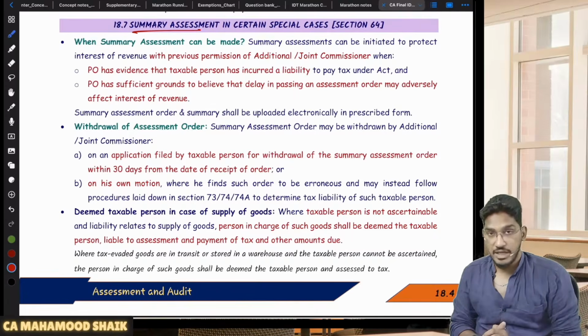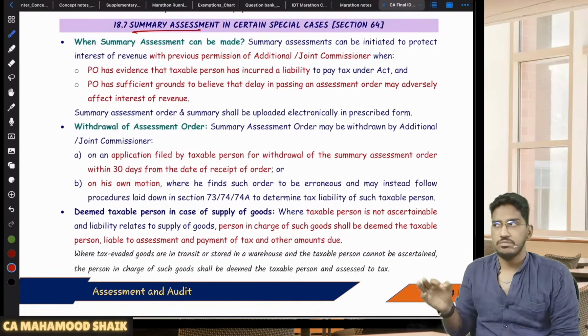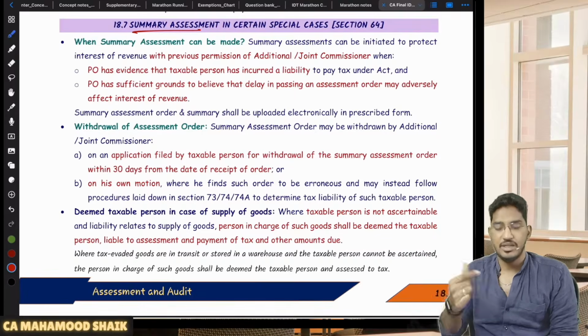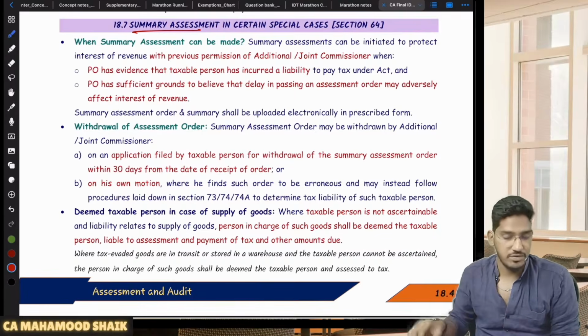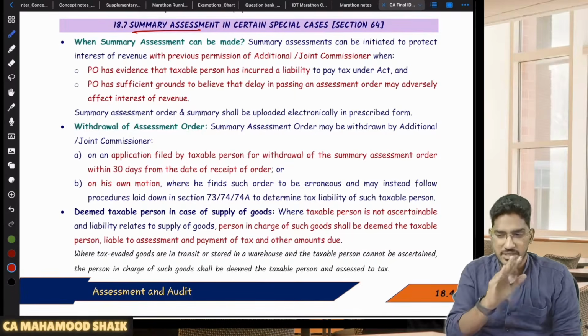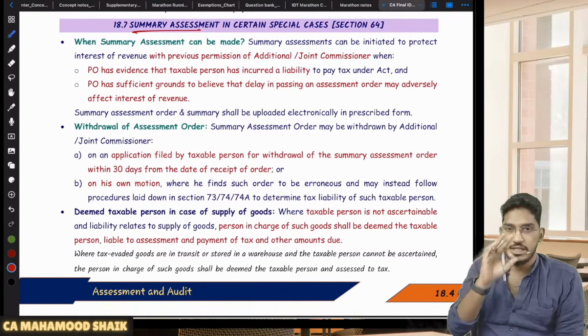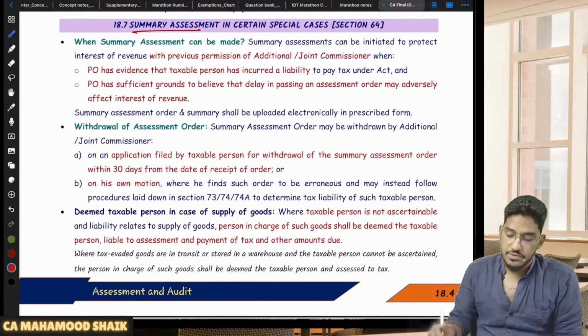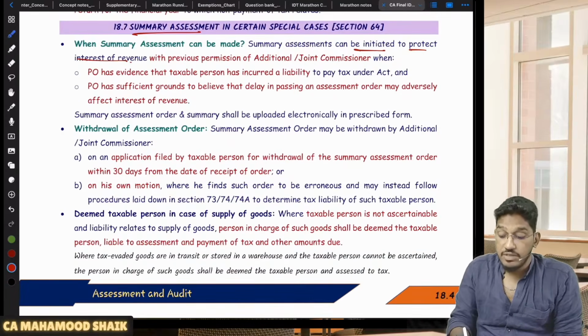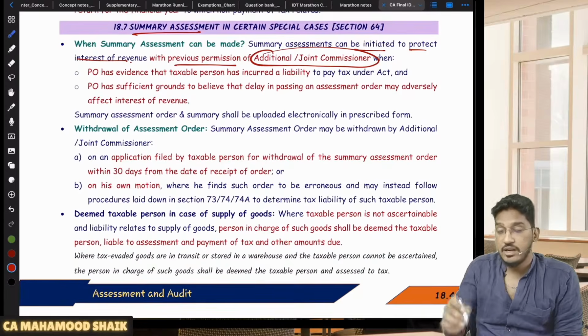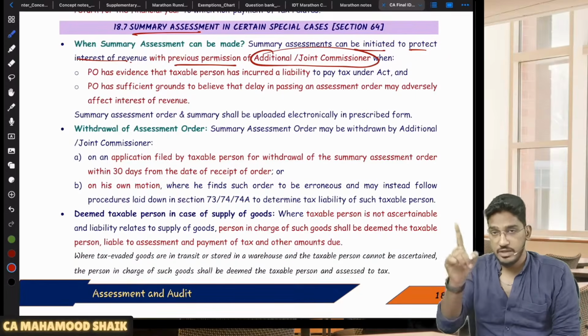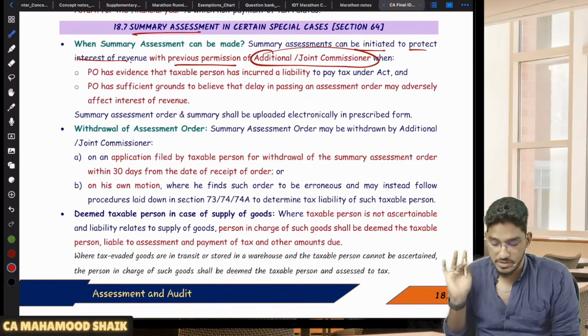So what the department can do in those extreme circumstances is something called summary assessment. No notice, nothing, directly order they will give. That is what we call summary assessment. But summary assessment cannot be done always. Only in extreme circumstances they will do it. Summary assessment can be initiated to protect the interest of the revenue with the previous permission of AC or GC. 100%. If you want to do summary assessment, you need prior approval of AC or GC.